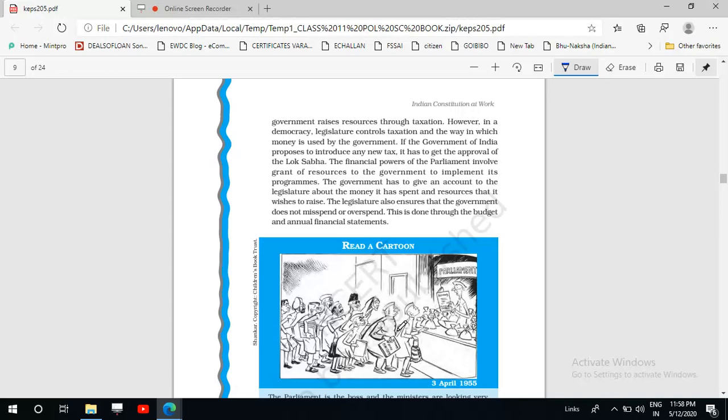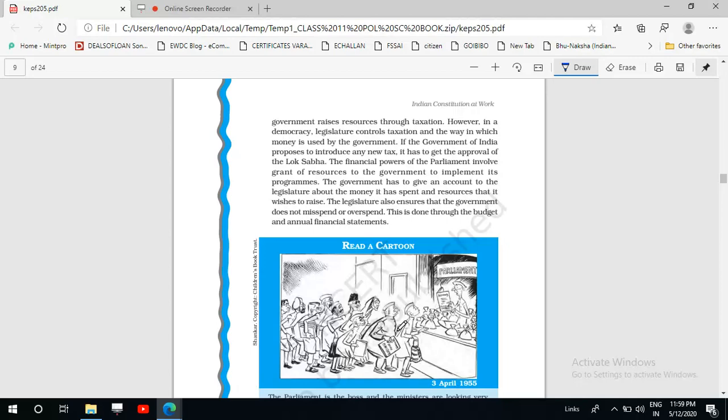We see that government, why Lok Sabha has been given more power in financial matters, because whatever government is spending, the most important source of the government's income is the revenue, the taxes which it collects from the people.